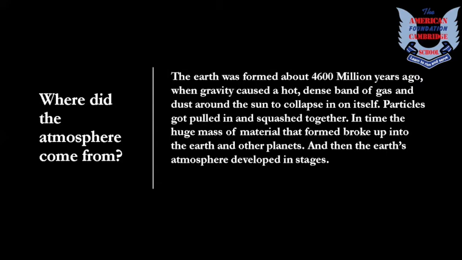What does it mean? It means that Earth was formed 4,600 million years ago when some hot gases and elements in the universe combined together due to gravity and formed a huge mass, which then broke up into different planets, and then Earth's atmosphere developed in stages.